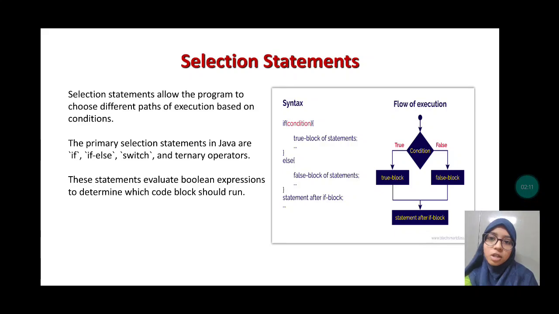Here we will discuss the selection statements. Selection statements allow the program to choose different paths of execution based on conditions. The primary selection statements in Java are if else, switch, and ternary operators. These statements evaluate Boolean expressions to determine which code block should run. This is the syntax of a selection statement. If the condition is true, then this block of statements gets executed. Else, if the condition is false, then this block of statements is executed.